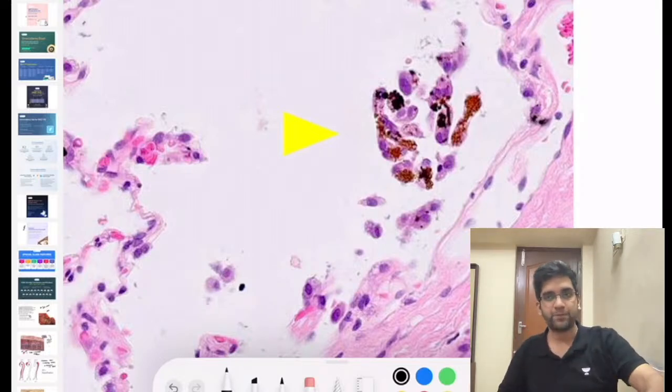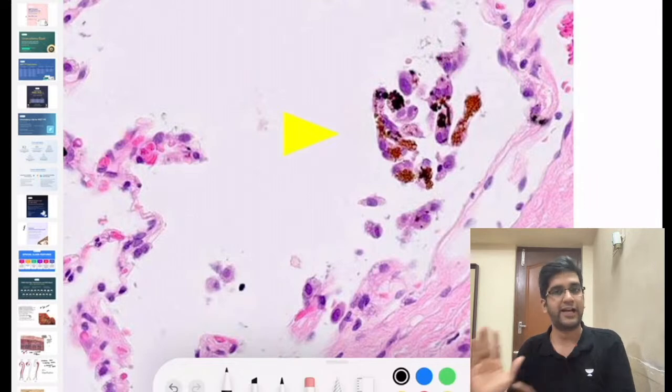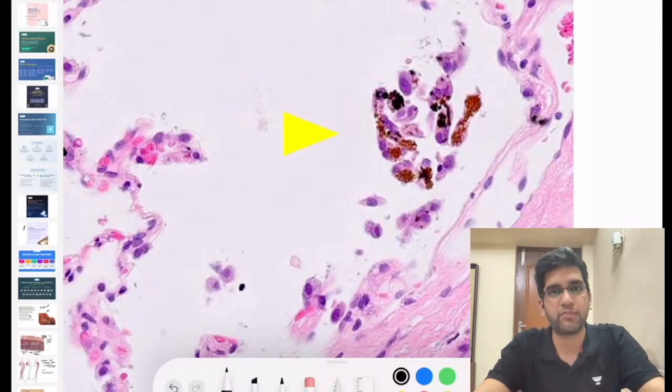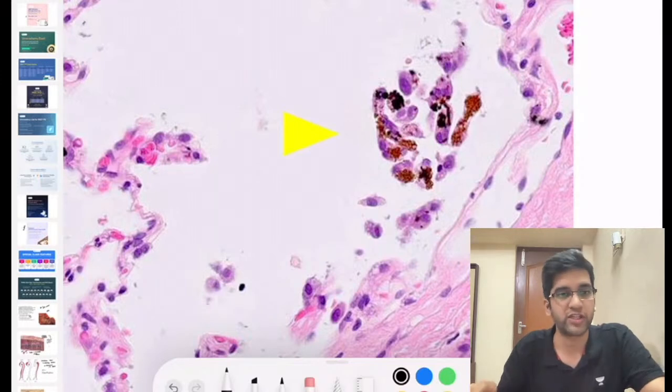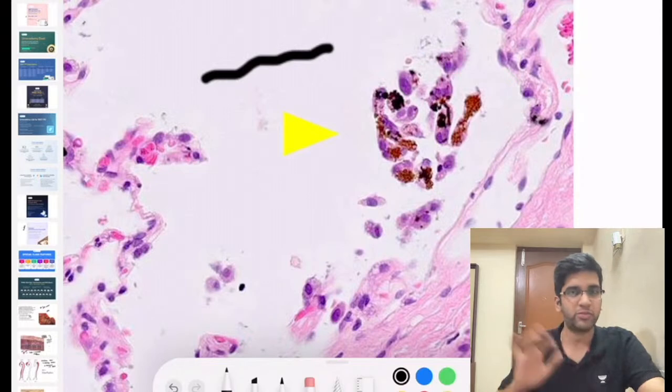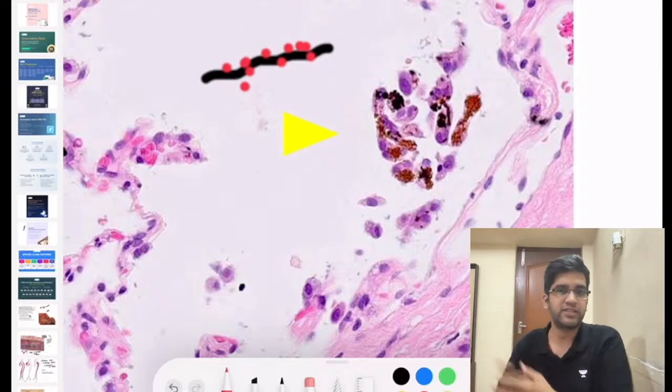So, ideally, the terms asbestos body and ferruginous body are two different things. In an ideal scenario, they are two different things. But for all intents and purposes, every exam uses them interchangeably. A ferruginous body is an asbestos fiber coated with iron. Only then I can call it a ferruginous body. If the same asbestos fiber is seen just like that without an iron coating, I will call it an asbestos body. That's the ideal difference between asbestos and ferruginous, but most of the exams use them interchangeably, right? So these are asbestos fibers, just normal fibers. What happens is iron just coats on them. So they look like a beaded appearance, which is the same as in a ferruginous body.